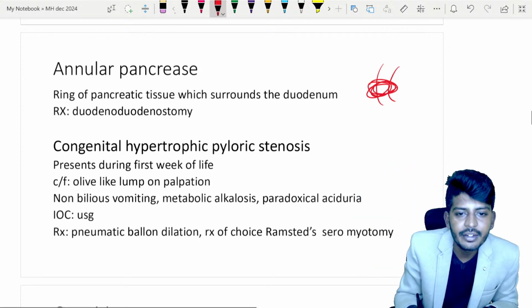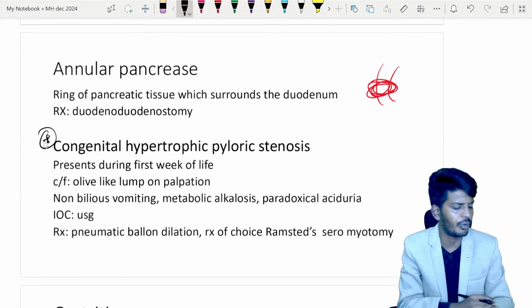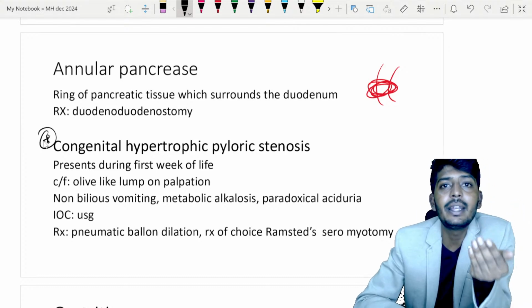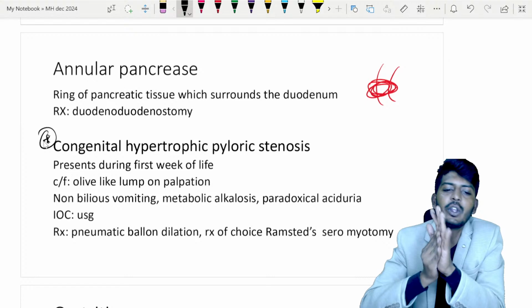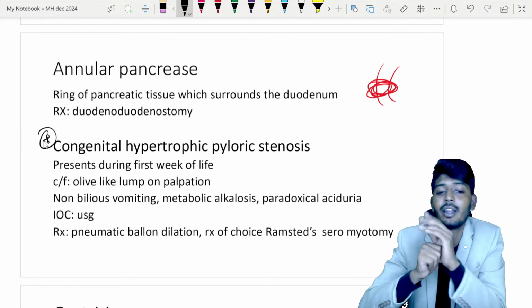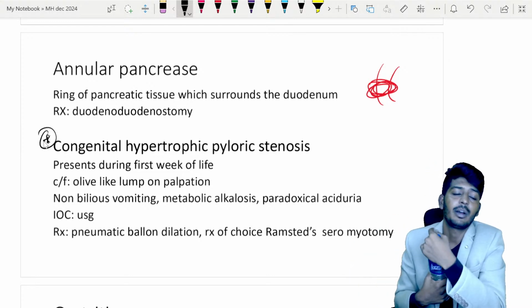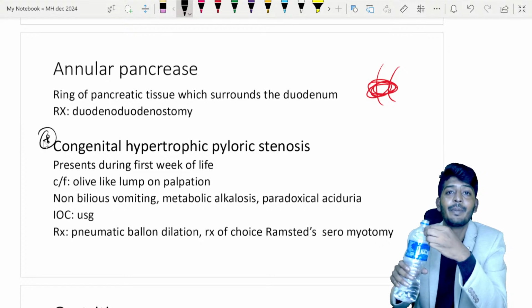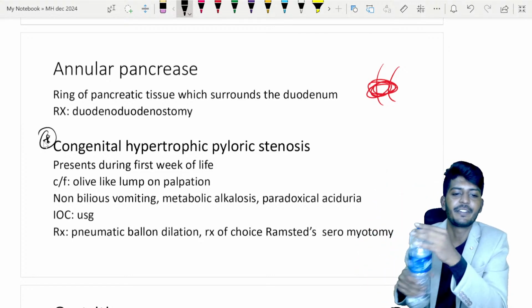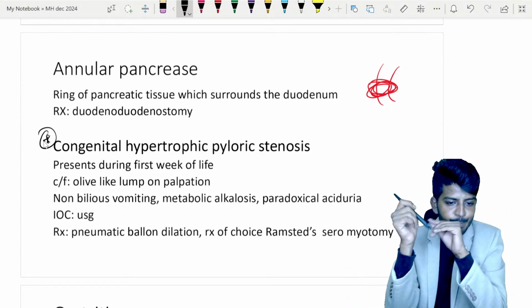Okay, so the next disease we are going to understand. Again, this is very important. All these diseases, why I collected GIT only, because there is a high probability that without a GIT question, we can never expect a surgery paper. We can say that kind of important. Okay, sir, but what if a GIT question does not come? That has not happened before. Very rare, because a major chunk of surgery, especially at MBBS level, is composed of your GIT only.